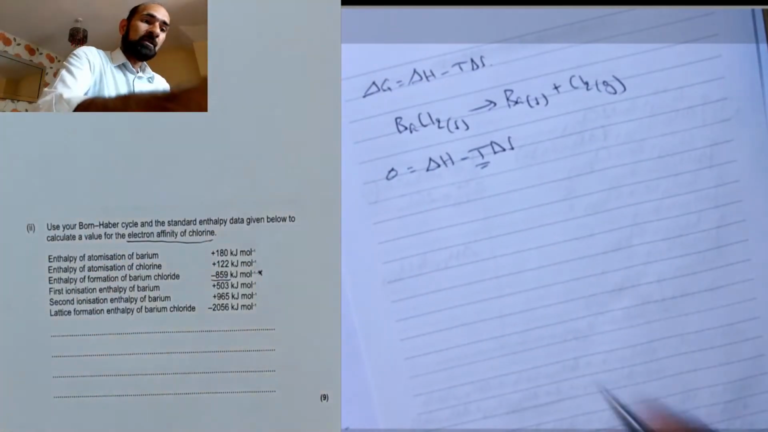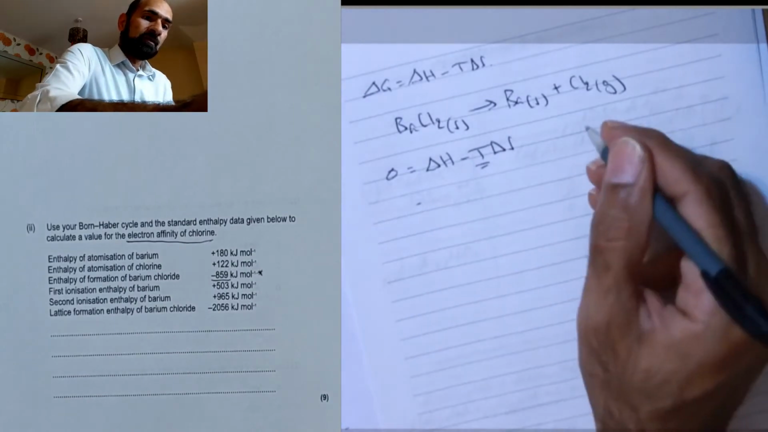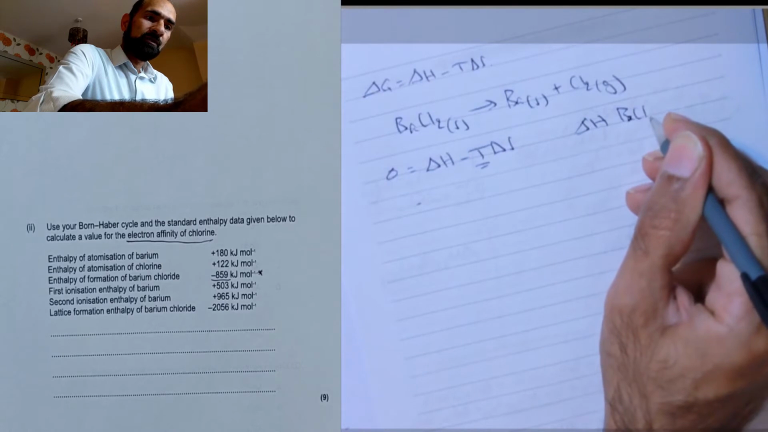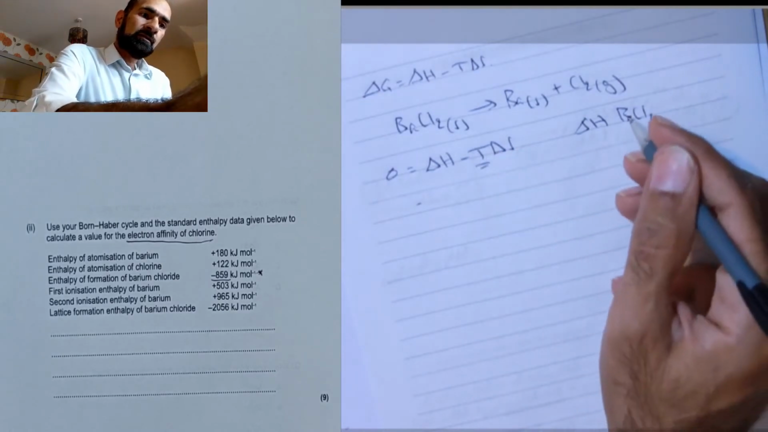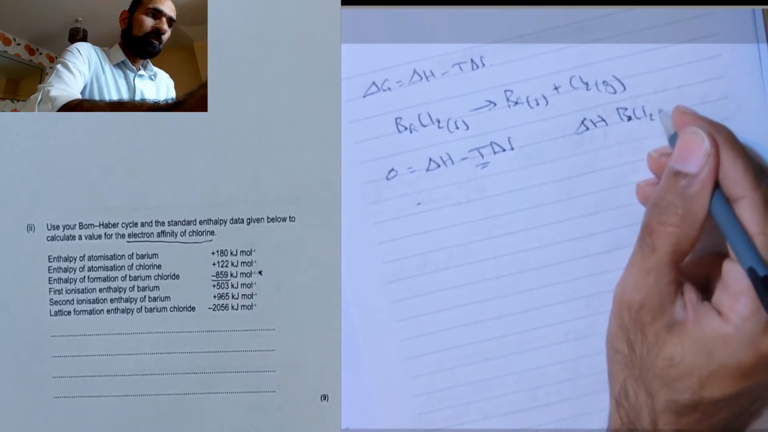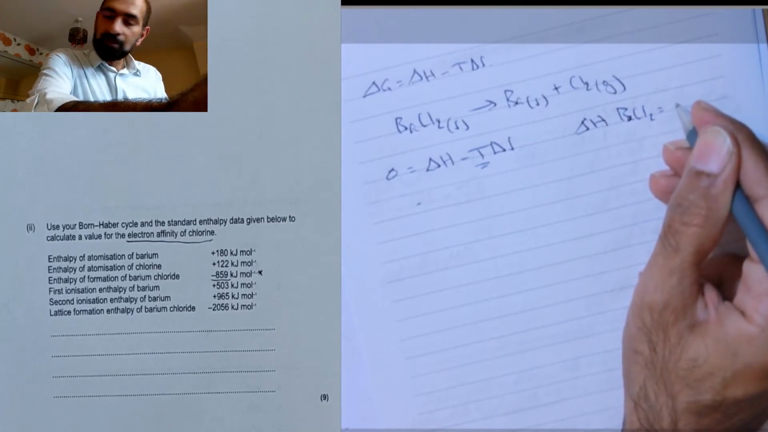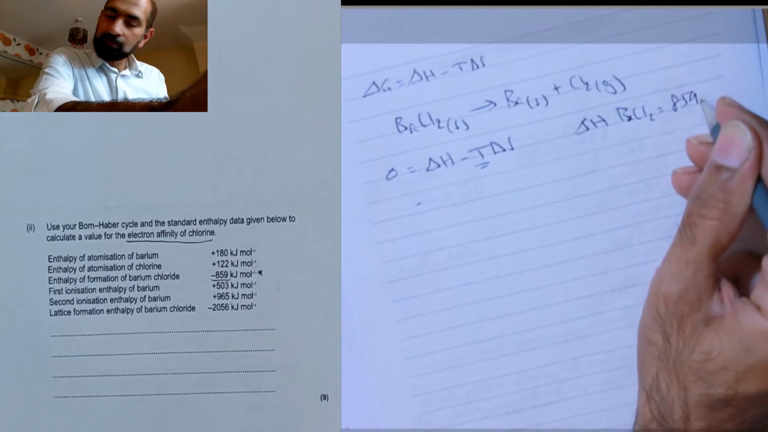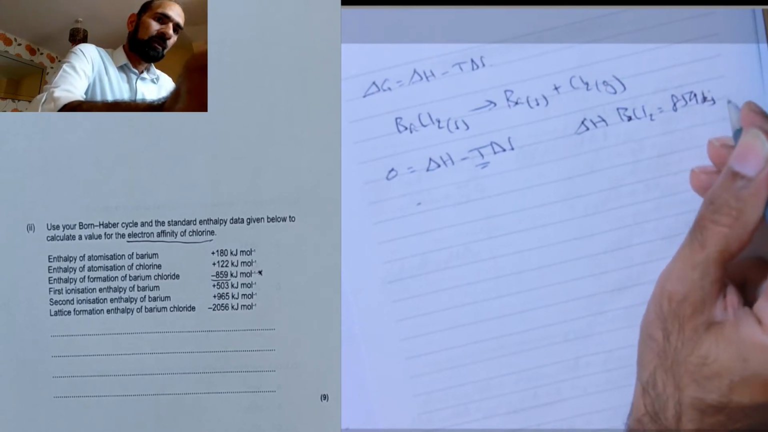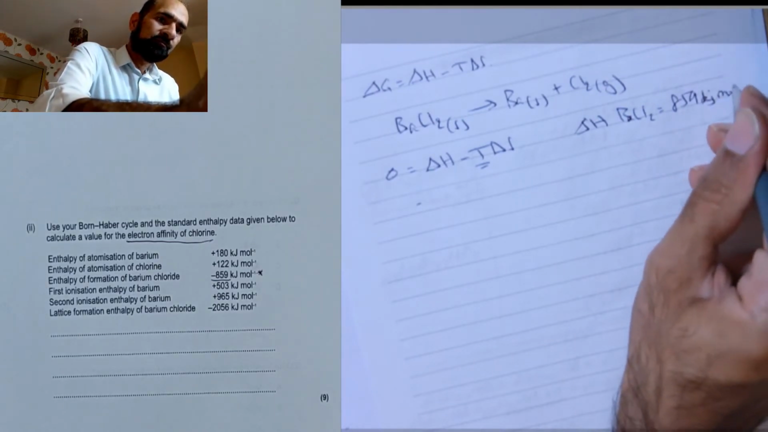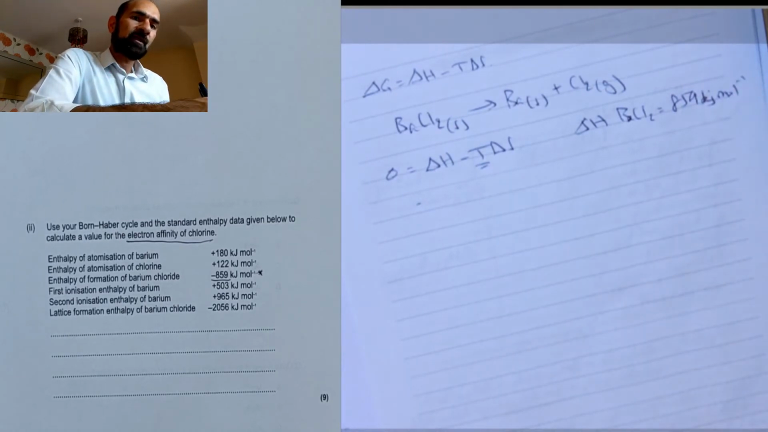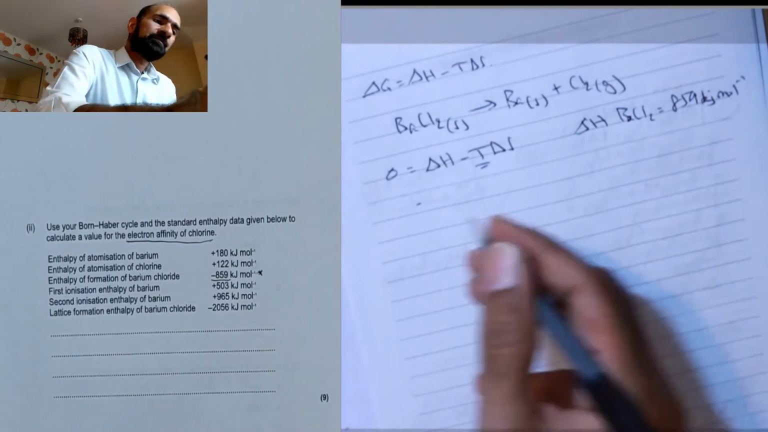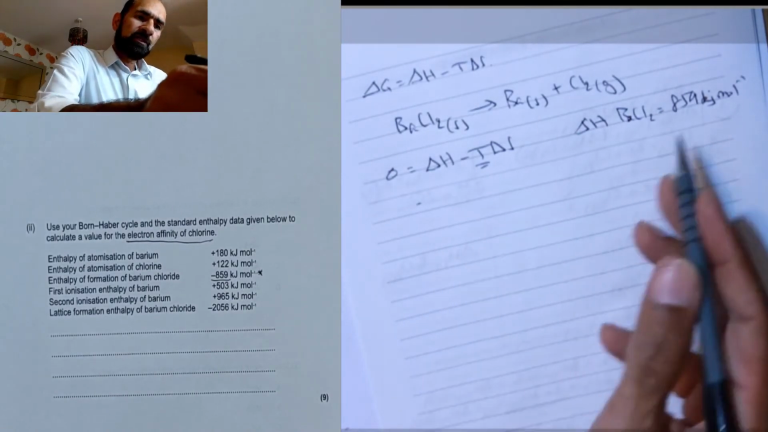So delta H of barium chloride is equal to, might as well write it down, 859, and that is kilojoules per mole. Okay, that's important, as you'll see in a second. So delta H I've got there.